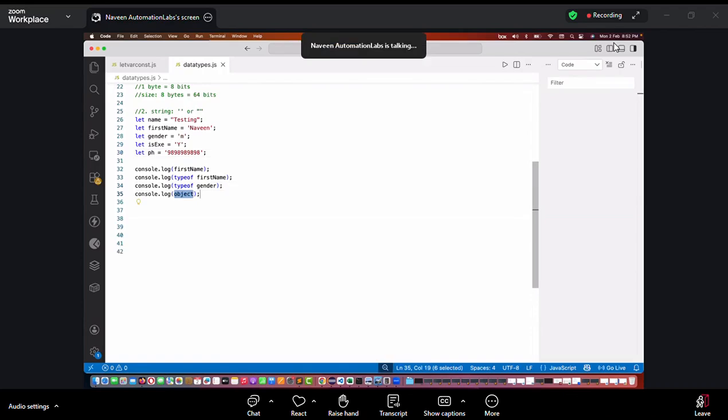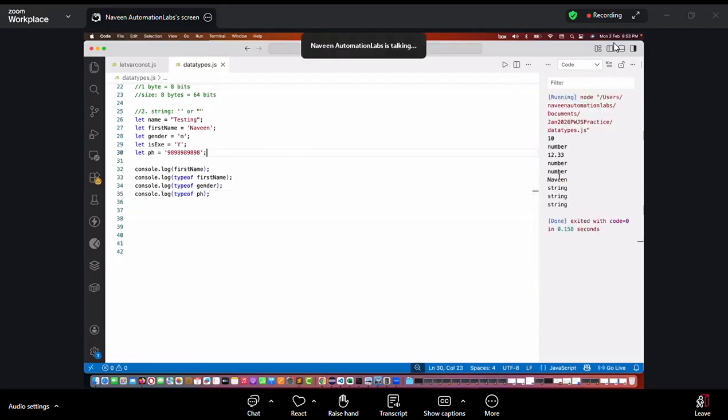Again, console.log, give me the type of phone number. What I told you: whatever you write in double quote or single quote, everything will be considered a string only. Even if you write a number or a decimal value, it is a string because you're writing it in single or double quotes.